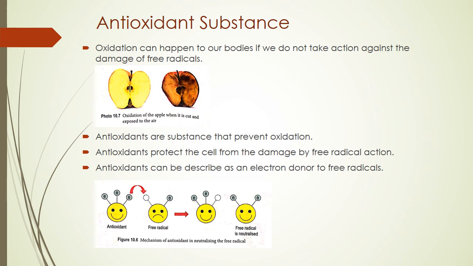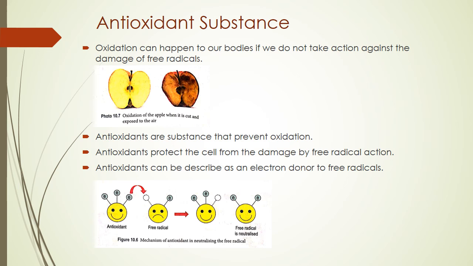So this electron will be donated to the free radical which has only 1 electron. So now the free radical will get 2 electrons, and the antioxidant also gets 2 electrons. That's how the antioxidant neutralizes the free radical.